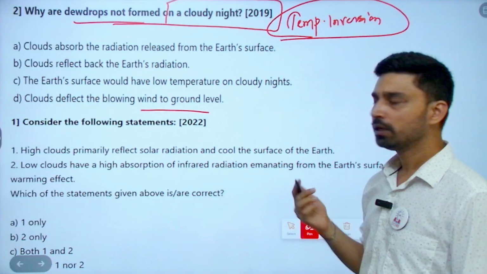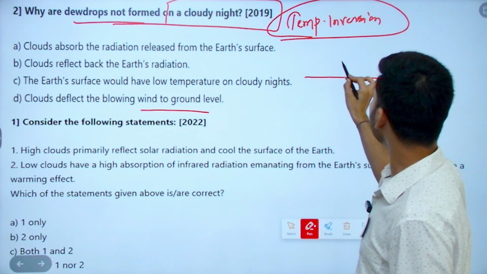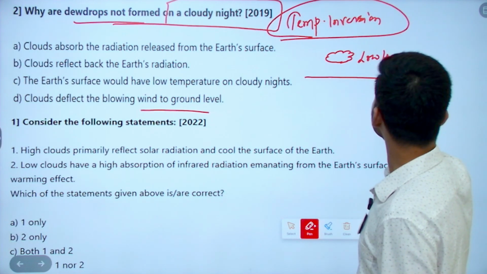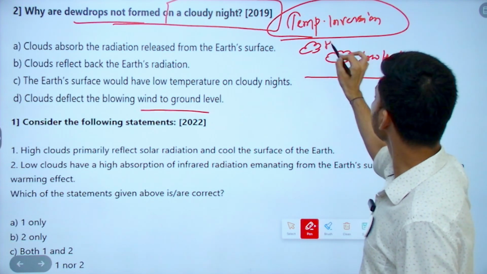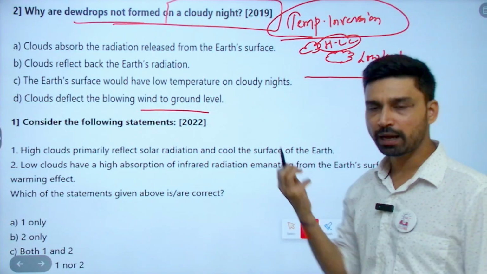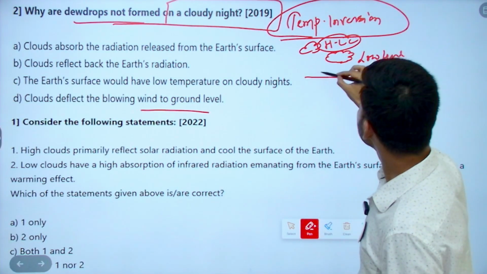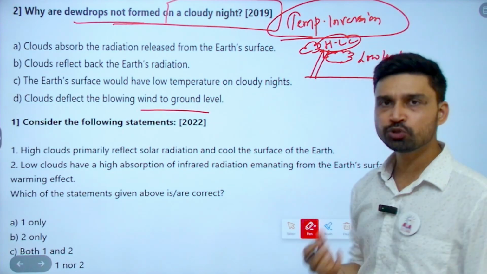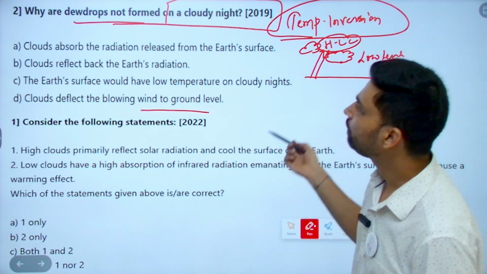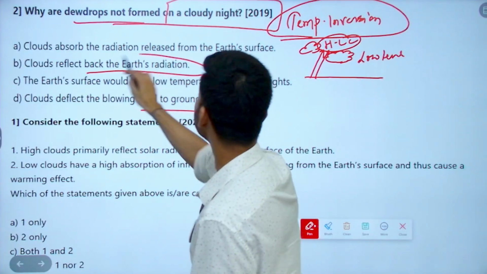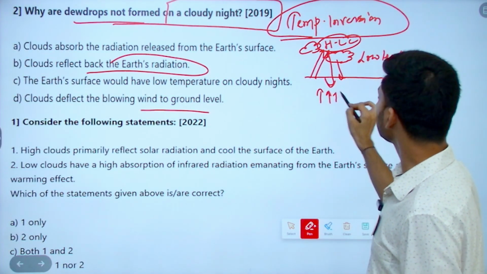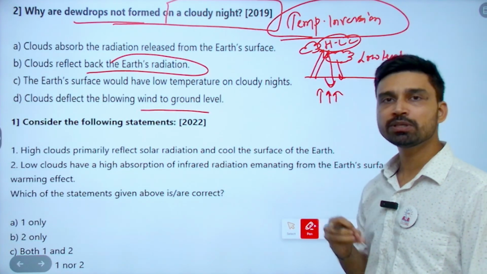So the answer is simple, because if this is the surface and here we have the clouds, especially low level clouds and then the high level clouds. Two types of cloud we have: low level cloud, high level cloud. Especially the high level clouds do not allow the radiation to escape from the Earth's surface, and because of this they reflect back the Earth's radiation. So when they reflect back the Earth's radiation, Earth's temperature would remain higher.